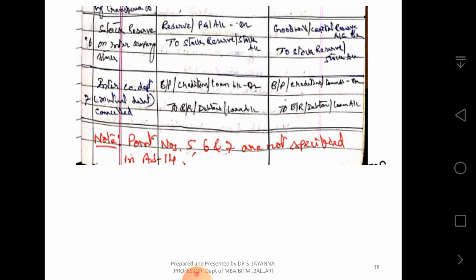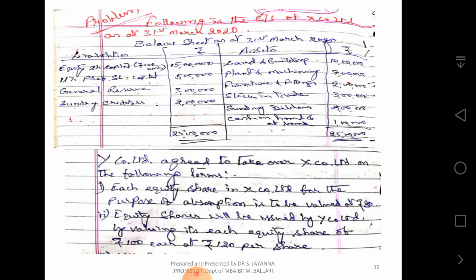Bills payable, creditors, loan account debit to bills receivable, debtors and loan account. In the case of the purchase company, the same: bills payable, creditors or loan account to bills receivable, debtors and loan account. Note, points number 5, 6, 7 are not specified in Accounting Standard 14.